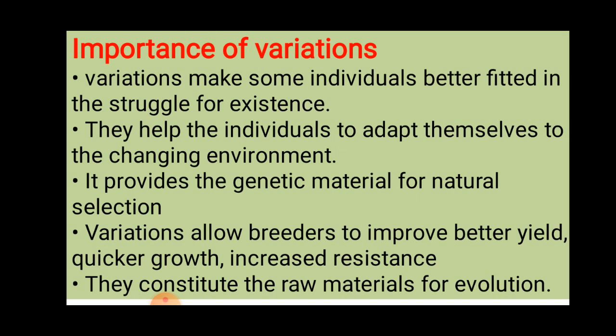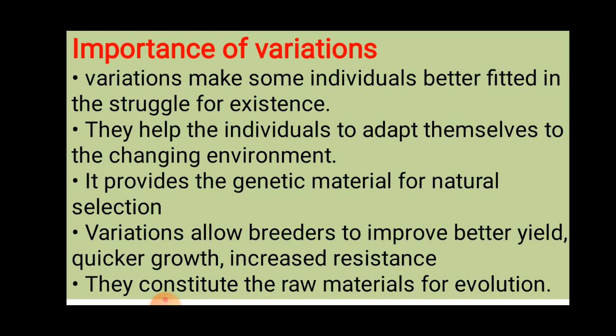Okay, where there is a salty environment, in such conditions the plants are able to tolerate the salt. Where there is a drought condition, the plants are able to tolerate the environment of drought. Okay, so this is about environmental changes.